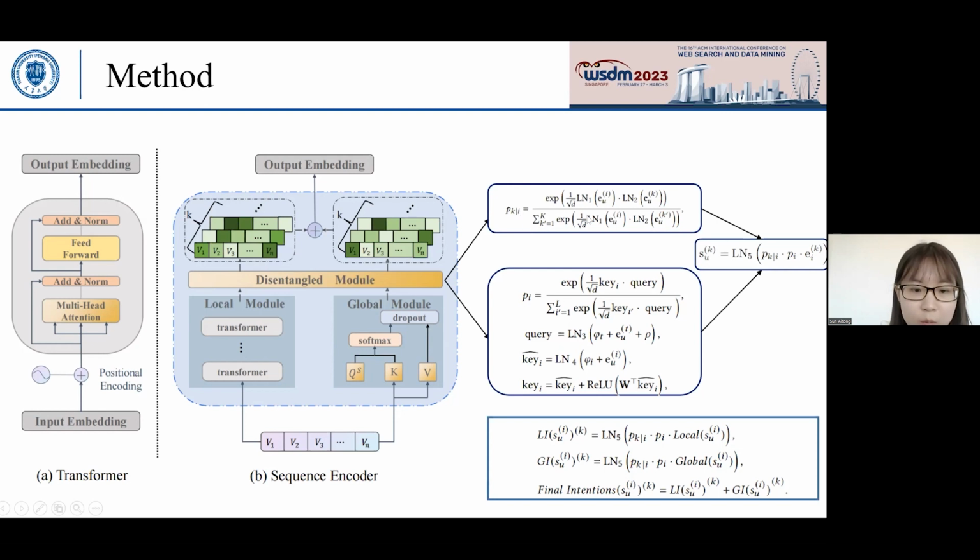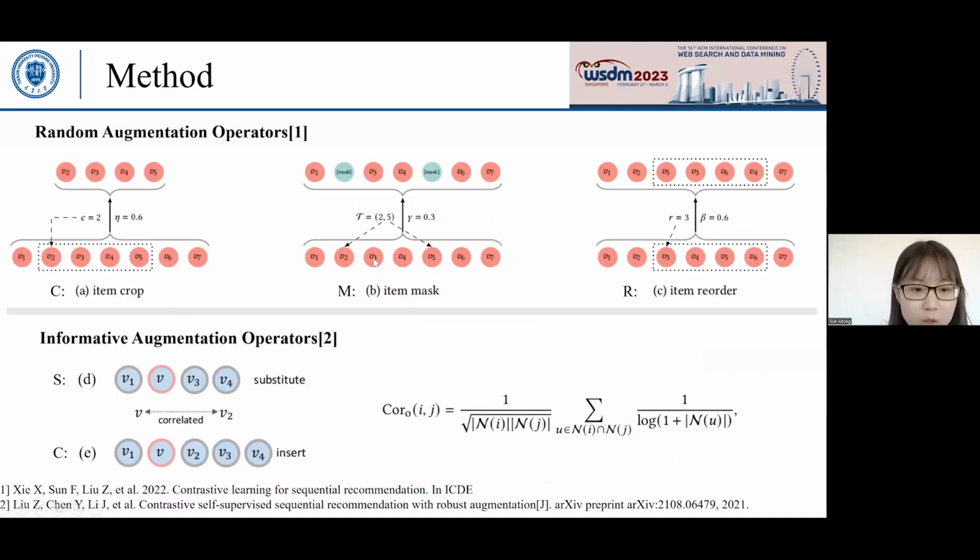In addition to relevance with PKI, we also consider attention with PI to measure how likely the intention at position I is essential for predicting the user's next intention. Finally, we apply intention disentangling instead of intention aggregation. We disentangle the user's representation for each position I in a sequence SU under K latent categories according to PKI and PI. In the contrastive learning task, data augmentation operators are first required.